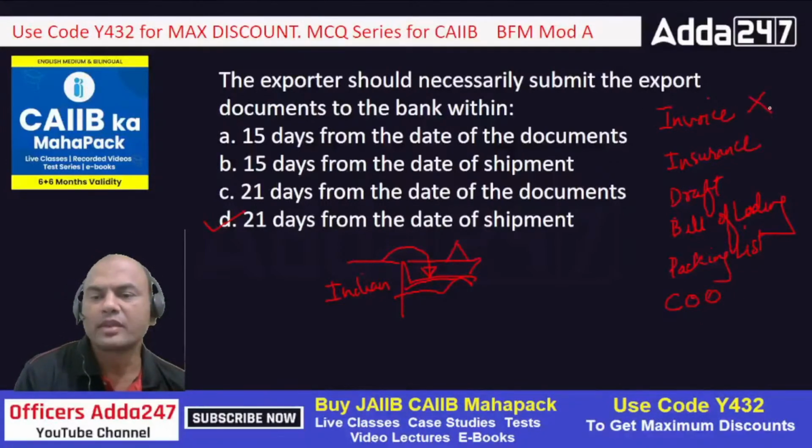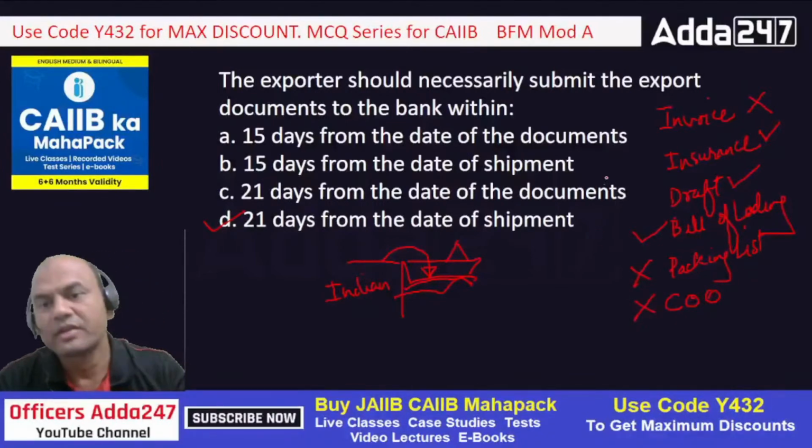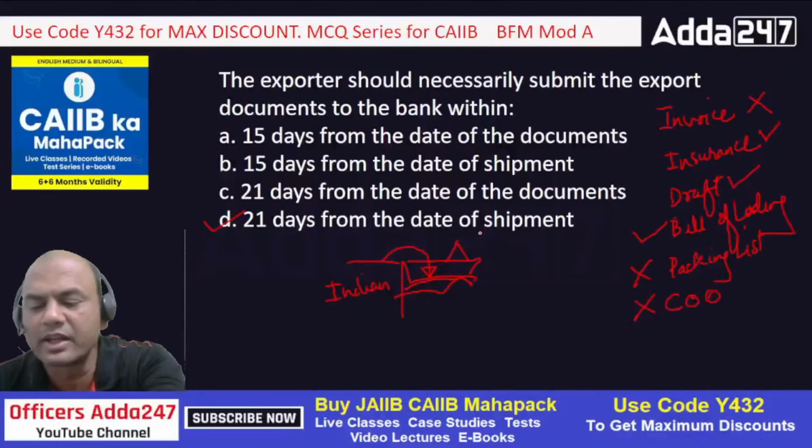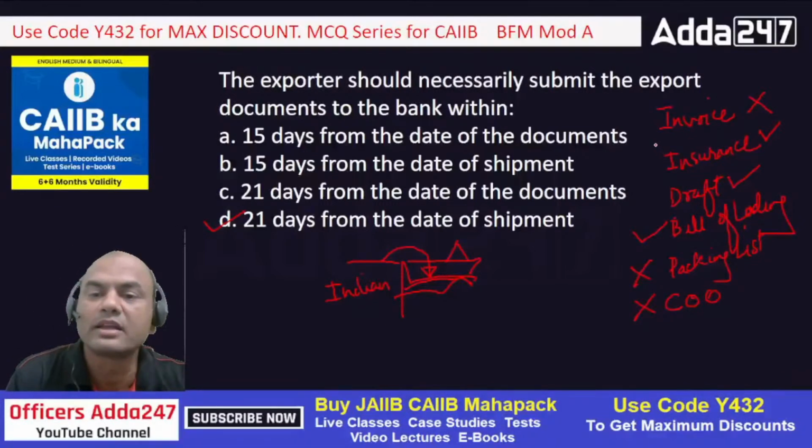No. Is draft negotiable? Yes. Is insurance negotiable? Yes. Is bill of lading negotiable? Yes. Is packing list negotiable? No. Is COO negotiable? No. This is an extra part which I have covered in my earlier videos also. That's why I am saying follow this series till the end.